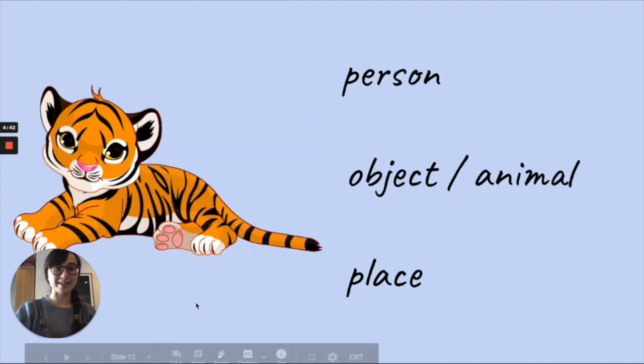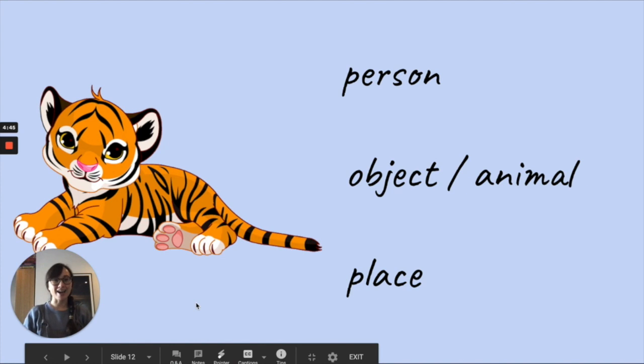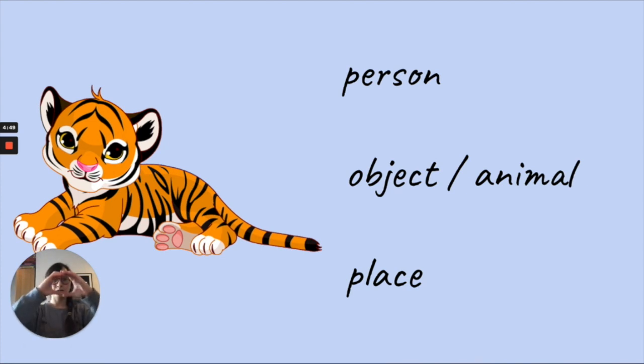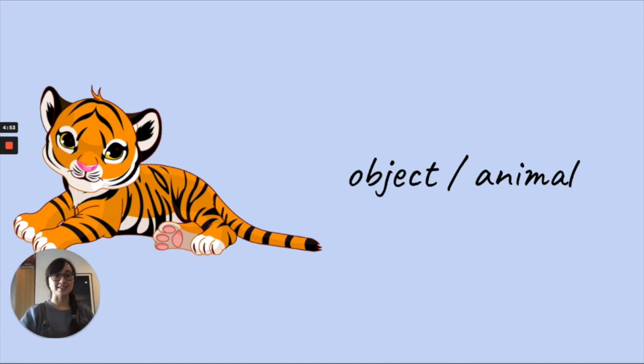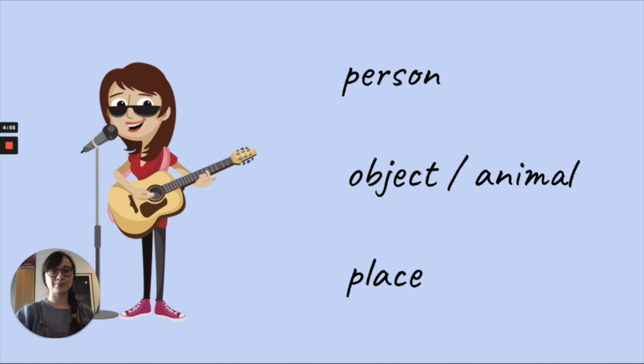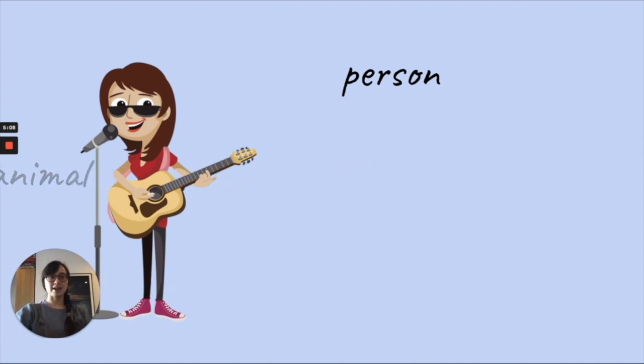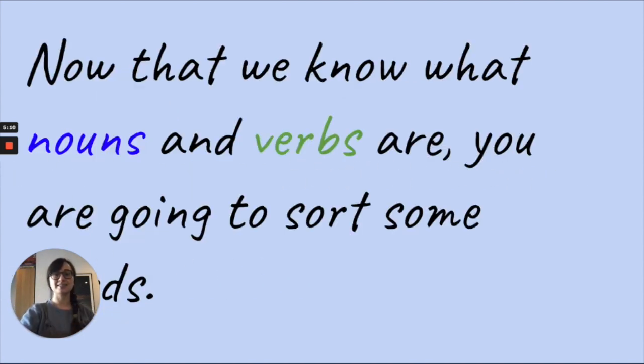Oh, that wasn't the last one. This is the last one. A tiger. Is a tiger a person, object or animal, or a place? It is object or animal. A singer. Person, object or animal, or a place? It is a person.